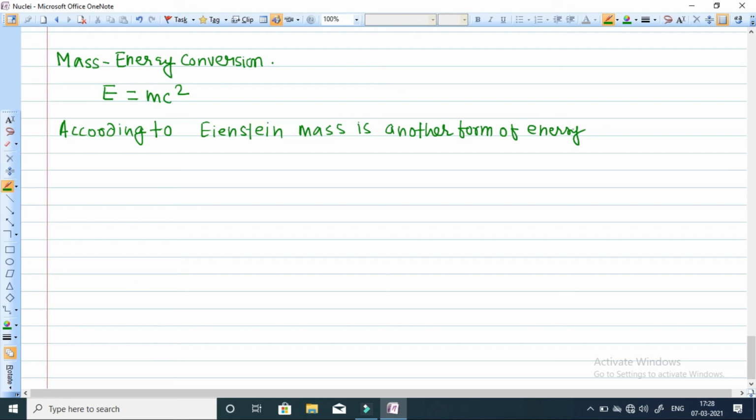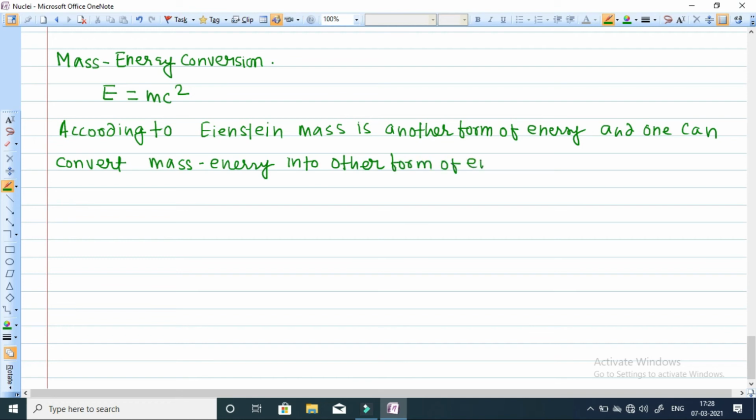Mass is not energy, but mass can be converted into energy, and one can easily convert mass energy into another form of energy, say kinetic energy.